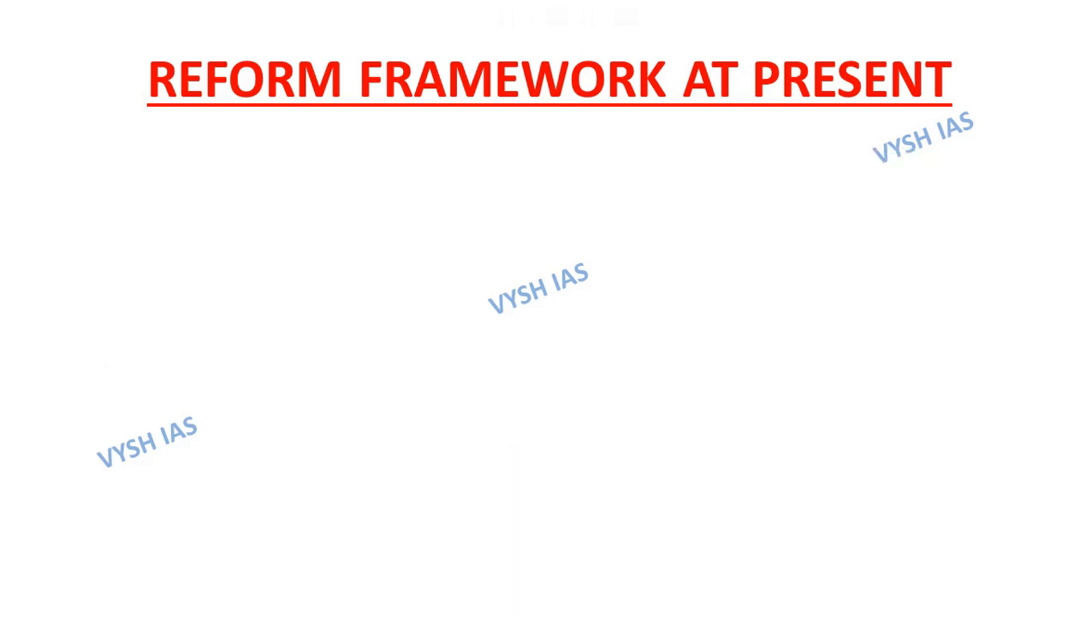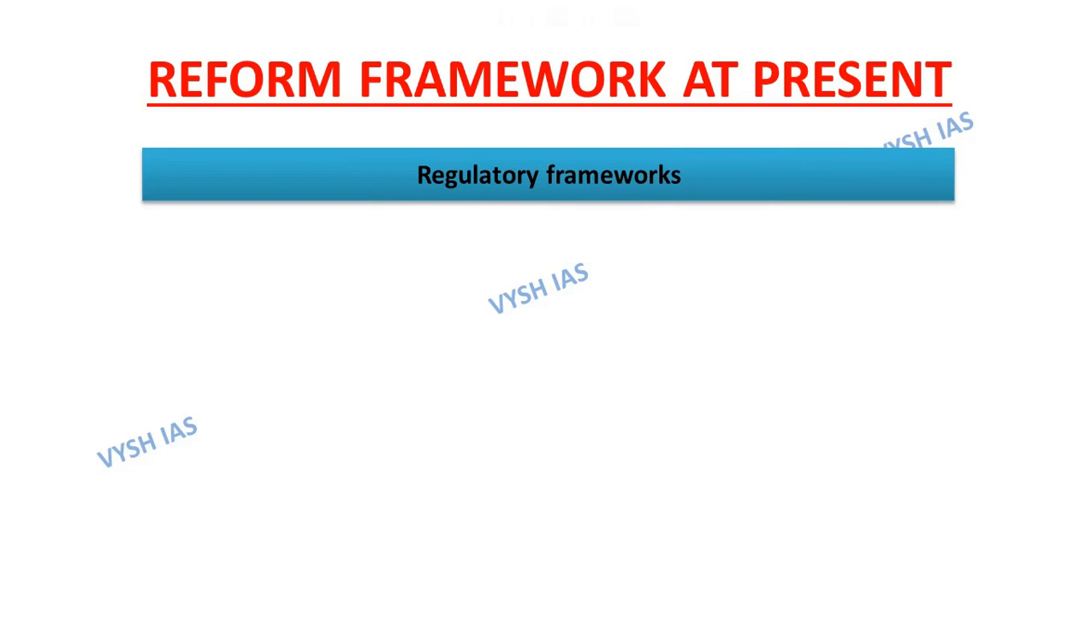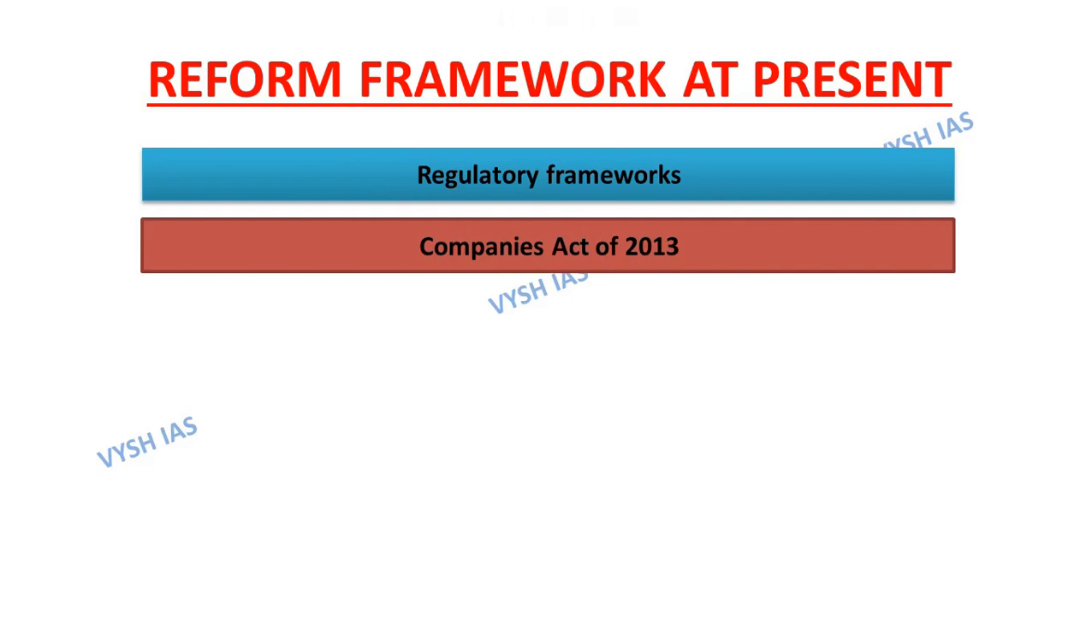Reform framework at present, once again continuing the same topic. Next is regulatory framework, that is the simplification of regulatory frameworks through reforms such as the Insolvency and Bankruptcy Code and the Real Estate Act has enhanced the ease of doing business. Next, another significant reform to enhance doing business has been the decriminalization of minor economic offences under the Jan Vishwas Act of 2023.